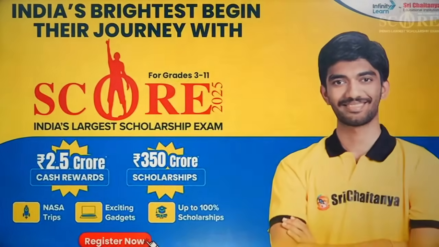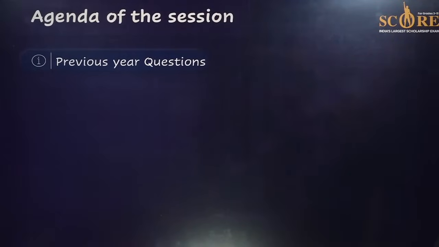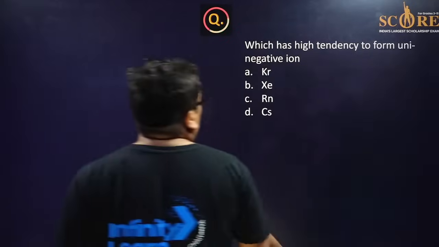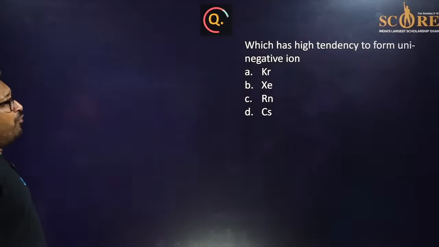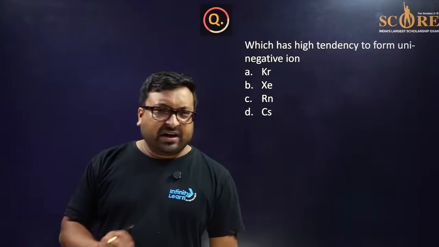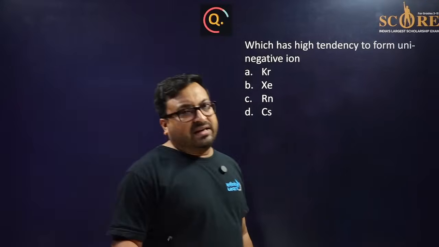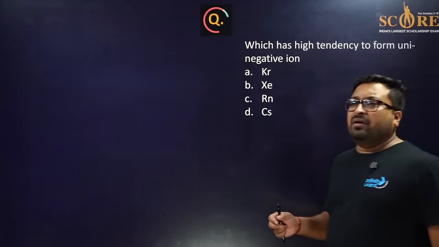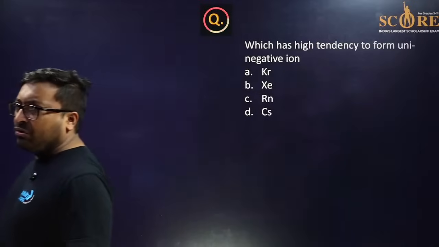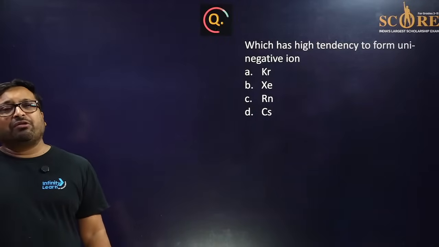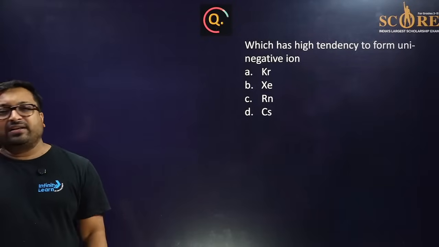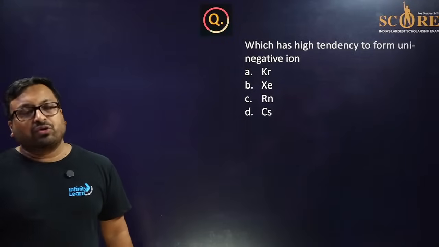Let's start. So the first question of today's session is very interesting. Please answer. Which one has the highest tendency to form a uninegative ion? The question is brilliant, directly from NCERT class 11th, and I will show you the proof of where this question was framed from. If you are very good at solving this kind of question, believe me, you are going to rock any exam, either JEE or the SCORE scholarship test. Please take your time.